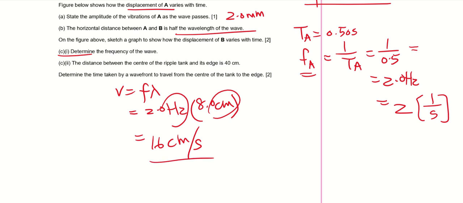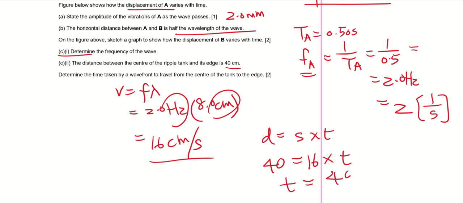The distance from the center is 40, so calculate the time. Distance equals speed times time. The distance is 40, the speed is 16, so the time will be 40 over 16, which is 2.5 seconds.